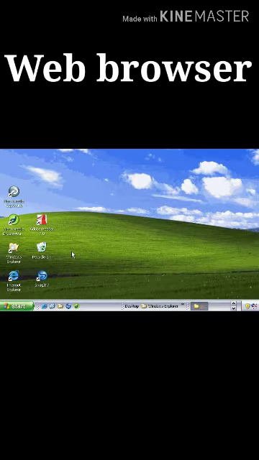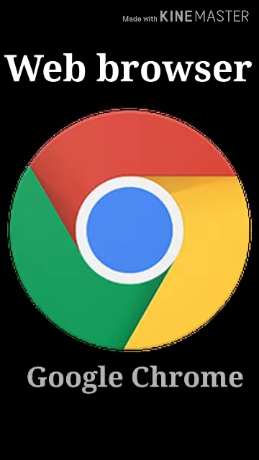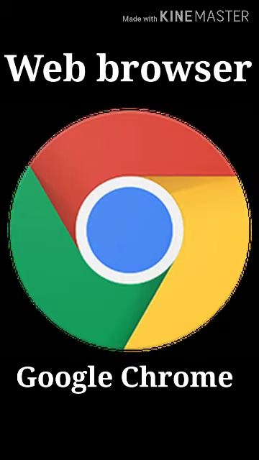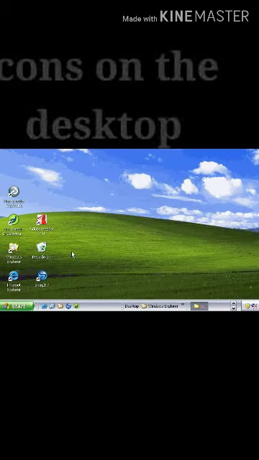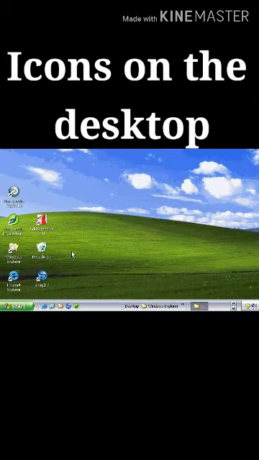Now you can say which web browser is used in this screen. So many web browsers are there. Among them, Google Chrome is given in the book. Children, now can you say what are called icons? The small pictures on the desktop are called icons. We can open these icons by double clicking on them.